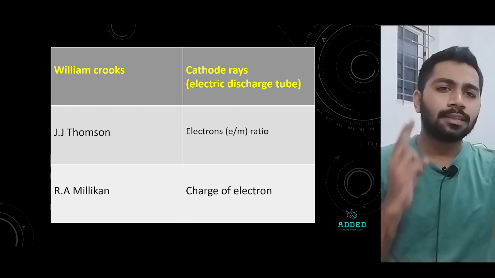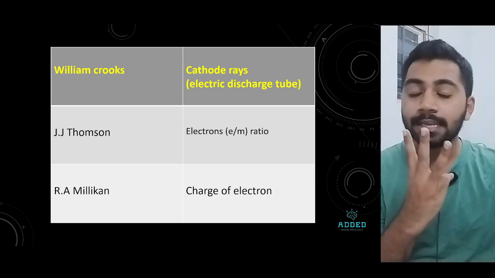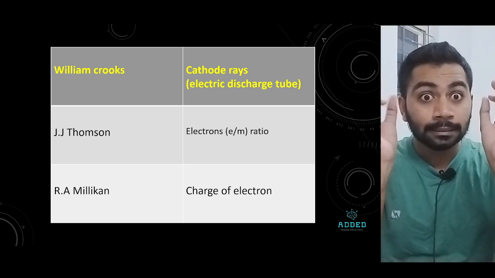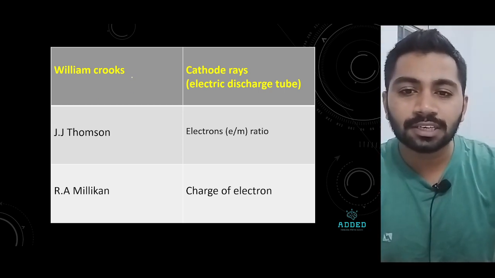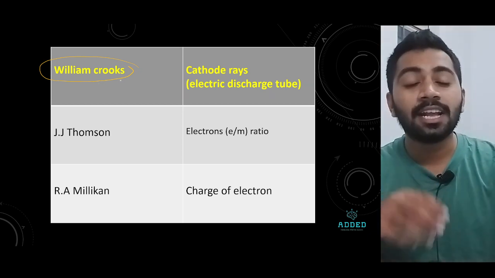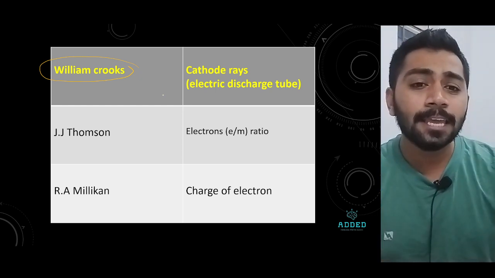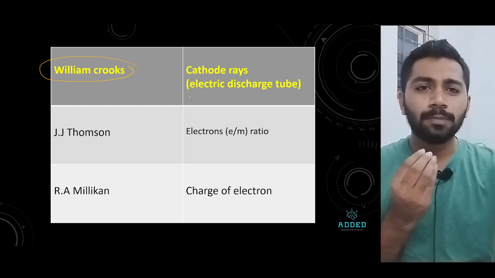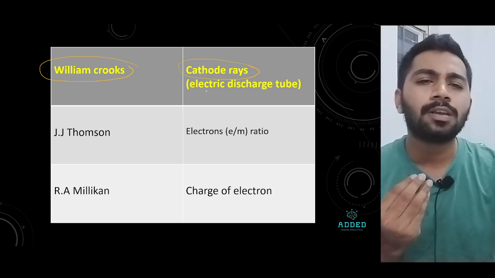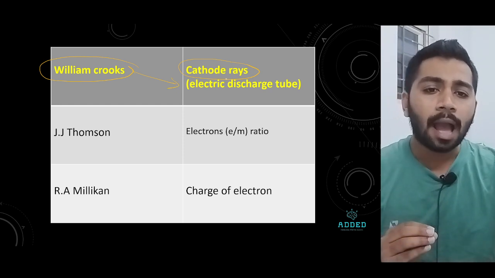Now, three scientists, not three idiots movie, three scientists together changed the entire nature. First, William Crookes. It's not Crocs slippers, it's Crookes. William Crookes used an electric discharge tube and produced, or you can say developed, cathode rays.